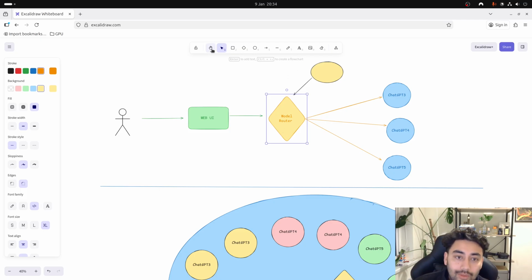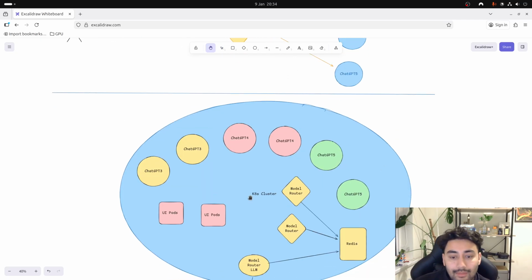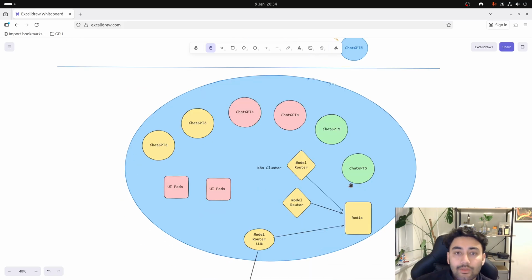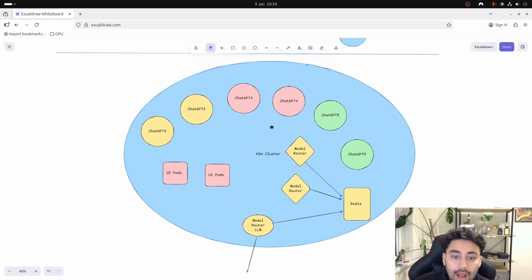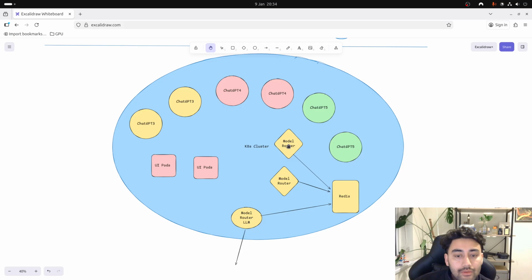So how will we do that? From a high level, this is going to be my architecture. I want to build it in a way that it's ready for production, or of course, mimics production. So we'll have 2 pods for each model, right? 2 pods for ChatGPT 3, 4, 5, and then the model router will have 2 pods as well. We'll have 2 pods for the UI, just in case something goes down, we have a backup. And we will try those things as well. We'll try to take one of the pods down, and we'll see how our production behaves. And we'll do a lot of stress testing. We'll design some failures.